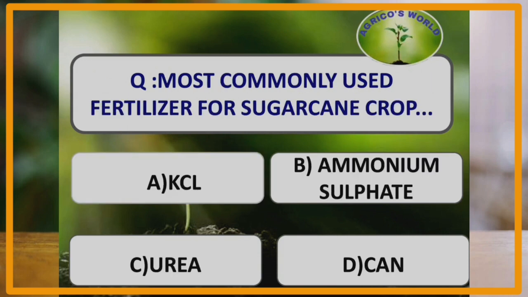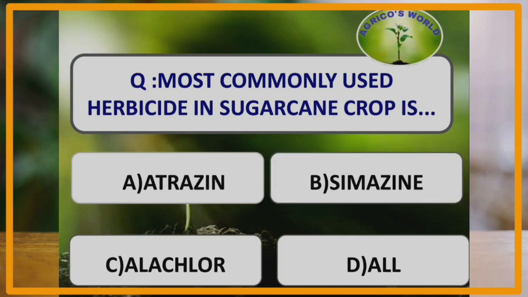What is the most commonly used fertilizer for sugarcane crop? The most commonly used fertilizer for sugarcane crop is ammonium sulfate, and it is the best source for providing nitrogen in the normal soils. What is the most commonly used herbicide in sugarcane crop? Atrazine, simazine and alachlor, all of these are the commonly used herbicides in sugarcane crop.